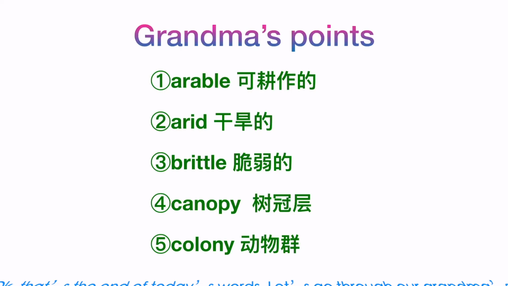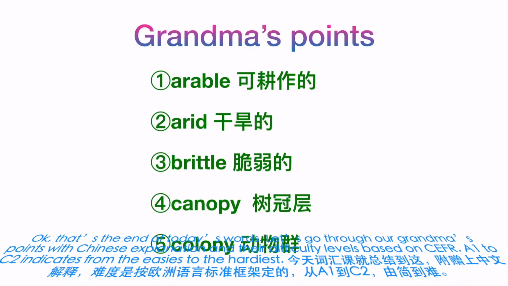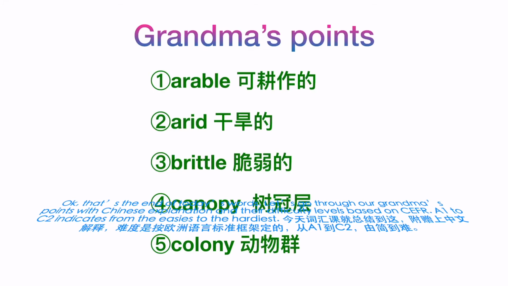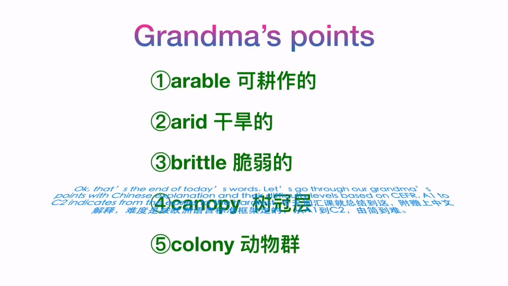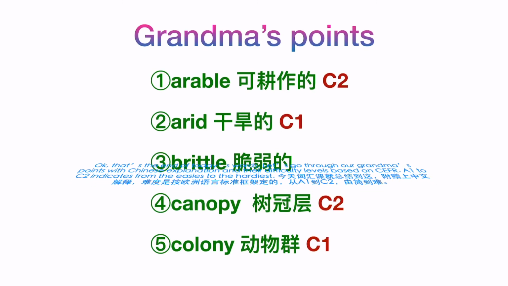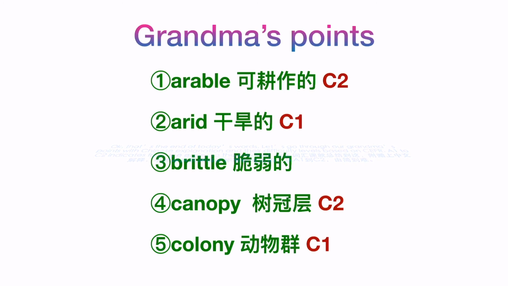Here, that is the end of today's class. So let's go through our grammar points with the Chinese explanations, and their difficulty levels are based on the CEFR. A1 to C2 indicates from the easiest to the hardest.